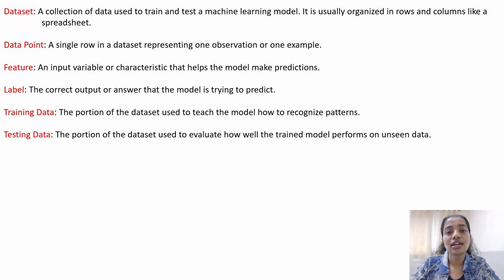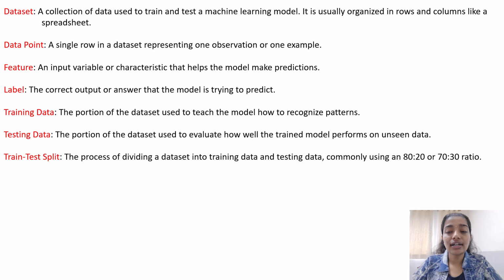Then comes the testing data. To evaluate how the model performs on unseen data, or what the accuracy of the model is on unseen data, we perform testing, and testing is done on the testing data. This is again a very important term that one should always know. These are very basic terms that a beginner should know before starting. Then we have the train test split.